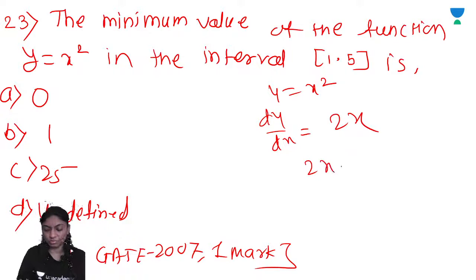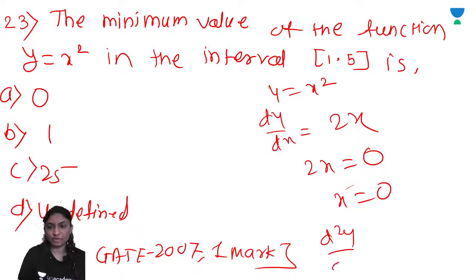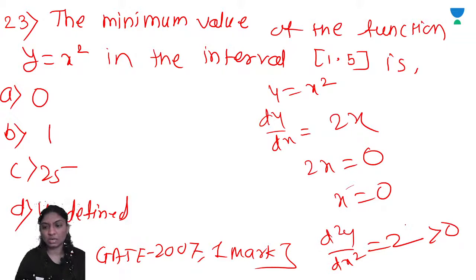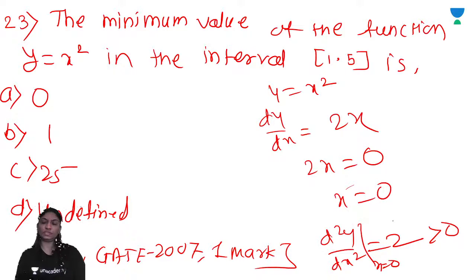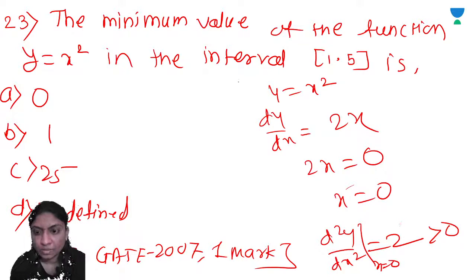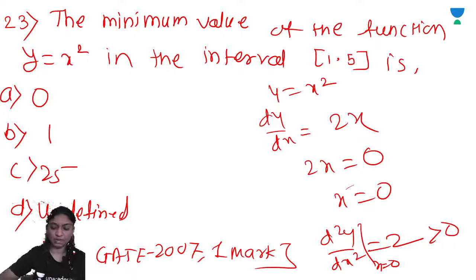Now equate to 0, so 2x is equal to 0, so x is equal to 0. d2y by dx square we get 2, which is greater than 0 at x equal to 0, so the function has a minimum at x equal to 0. But x equal to 0 is not present in 1 to 5, so it is not a candidate for minima because 0 does not belong to this interval.